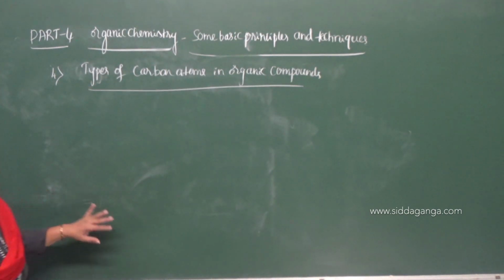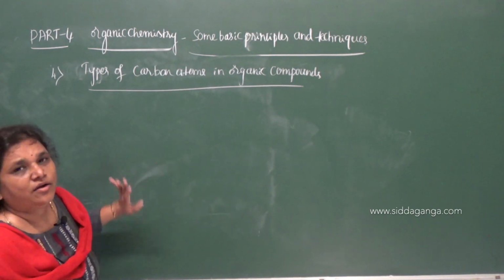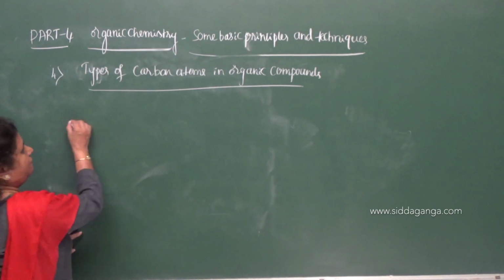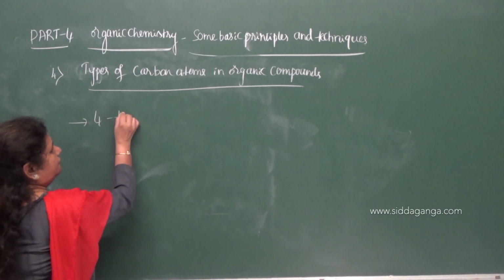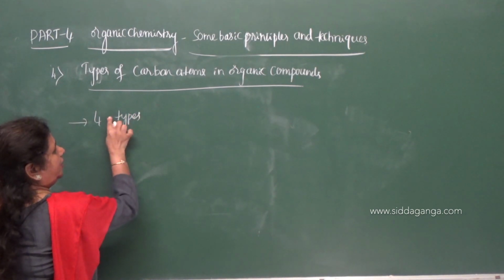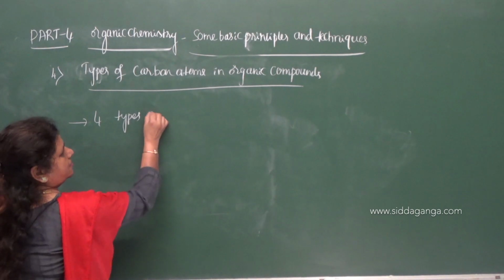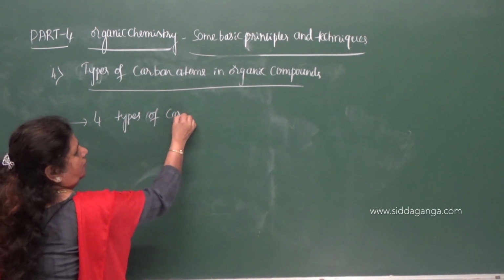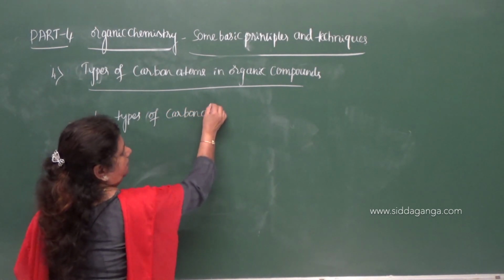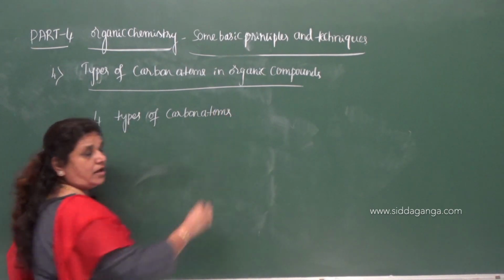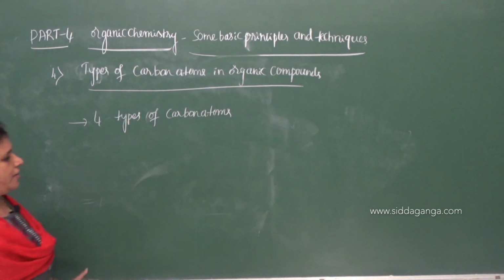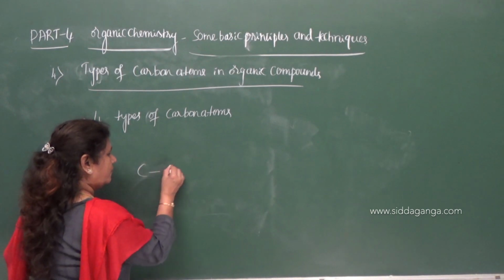How many types of carbon atoms can we find in organic compounds? We can find four types of carbon atoms. What are those? Let me give them.